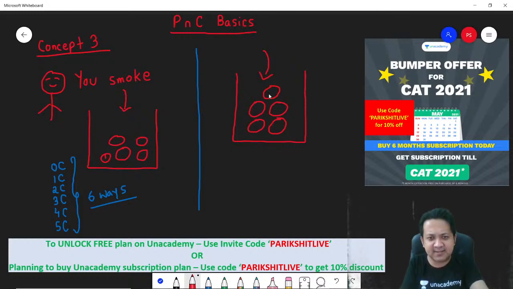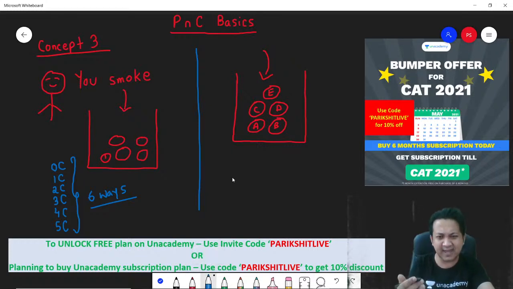Remember, this time the chocolates are different. Let's call them A, B, C, D, E. So 1 chloramine, 1 mango bite, 1 eclair, 1 center fresh, 1 bubble gum, something, 5 different chocolates. You're putting your hand inside. Now what are the possibilities? Think about it. First case, again simple: you pick up 1 chocolate.